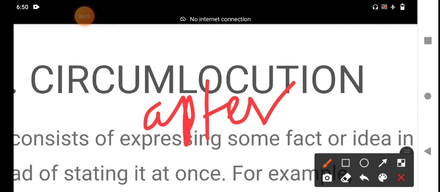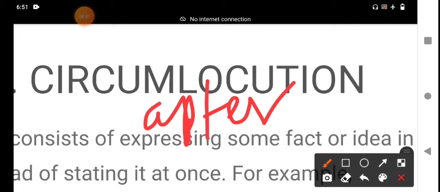In poetry and verse, it is used to create a regular meter. That is why poets use the circumlocution figure of speech. That is the meaning of the figurative language circumlocution.